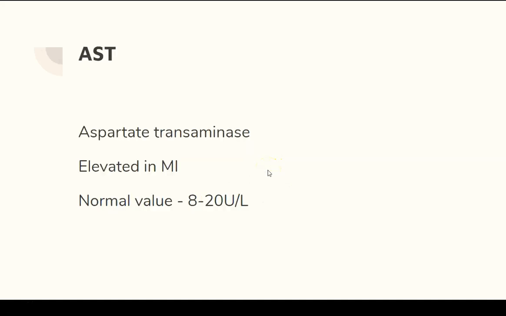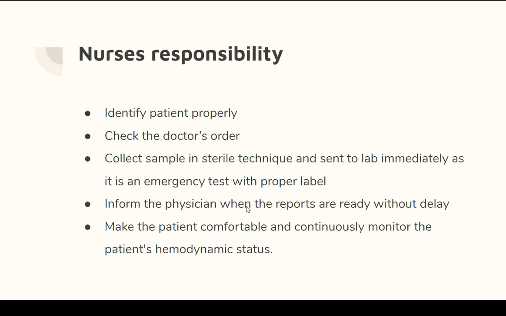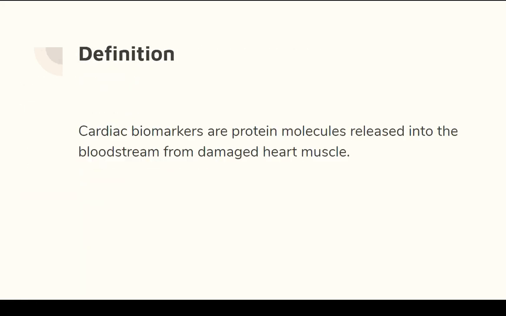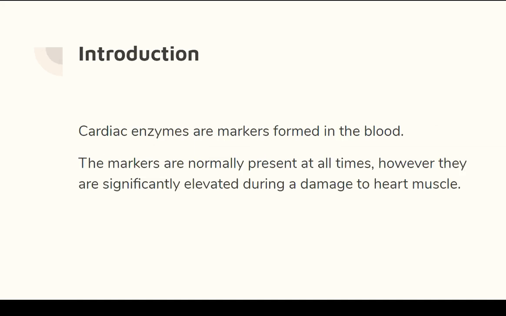The next one is aspartate transaminase, a less commonly used enzyme test, that is AST, which is elevated in MI. So in myocardial infarction patients, when you check AST, it will be elevated also. The normal value is 8 to 20 units per liter. It will be raised in case of myocardial infarction. So these are all the enzymes used in cardiac related injury or tests. So cardiac enzymes are very important.